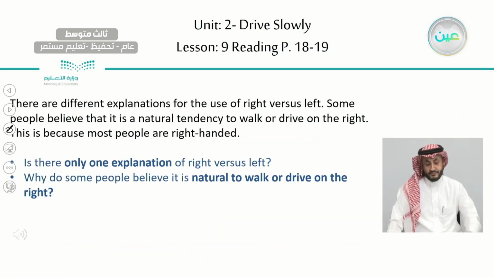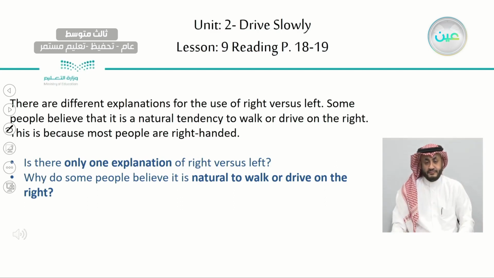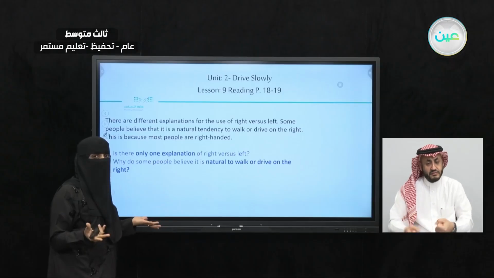Okay, now let's read the second paragraph. We have 2 questions based on this paragraph. Is there only one explanation of right versus left? People standing on the left or driving on the left, people standing on the right and driving on the right. Is there one explanation for it, or many explanations? The second question, why do people believe it is natural to walk or drive on the right? Some people believe it's natural. Why do you think they say that?